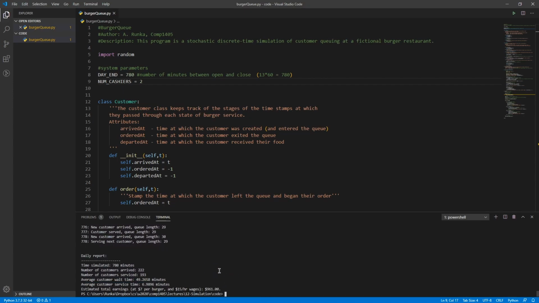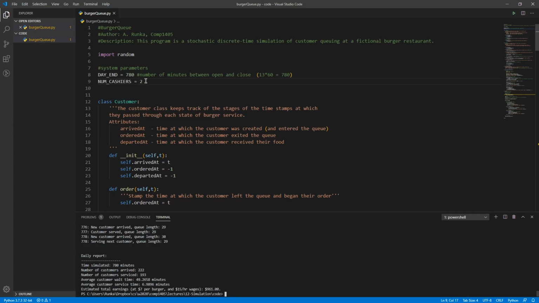So we run this again, and not going to walk through the entire thing, but we can see our queue is a lot smaller at the end of the day. That's good. It's not empty, but it's not full. 222 customers arrived, so slightly fewer, but about the same number, and we almost served all of them. We got really close. The average customer wait time is still almost an hour for a burger, so that seems maybe a bit much for a burger, but we made almost double the money, so that's pretty good.